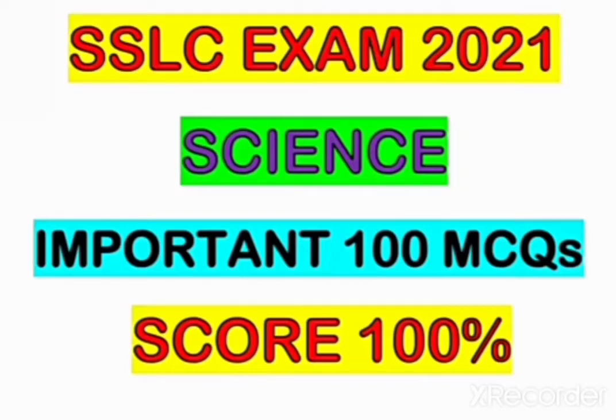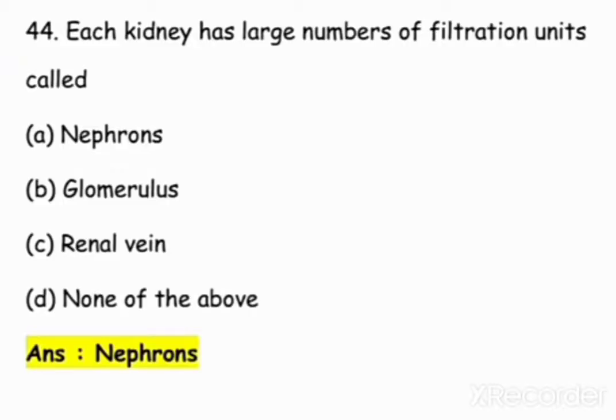SSLC exam 2021 science important 100 MCQ questions. Okay, here, question number 44: each kidney has a large number of filtration units. The filtration unit of a kidney is called nephron.